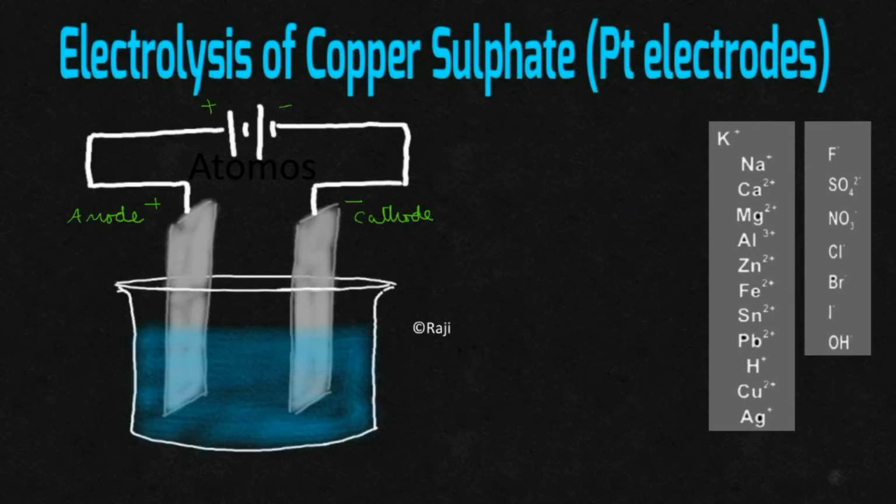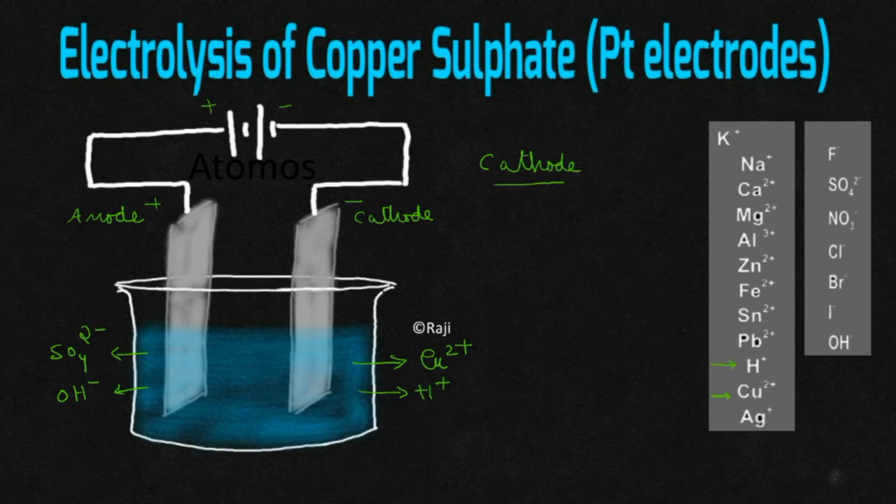Easy. See this one. What will be the product obtained when copper sulfate solution is electrolyzed using platinum electrode? Platinum electrode is an inert electrode. It won't be taking part in the electrolysis. As we have taken copper sulfate solution, Cu2 plus ion will be present. SO4 2 minus ion also will be present in the electrolyte. As we have taken an aqueous solution, H plus ion and OH minus ion also will be present. So, tell me what will be the reaction taking place at the cathode?